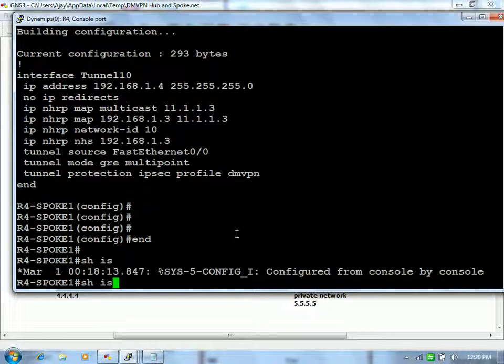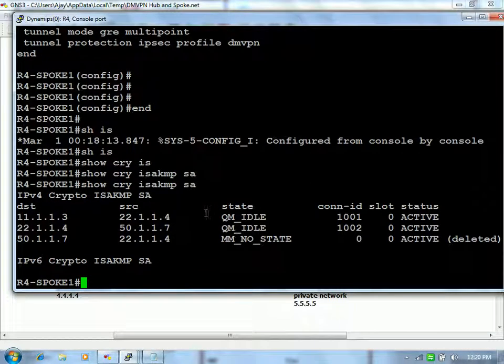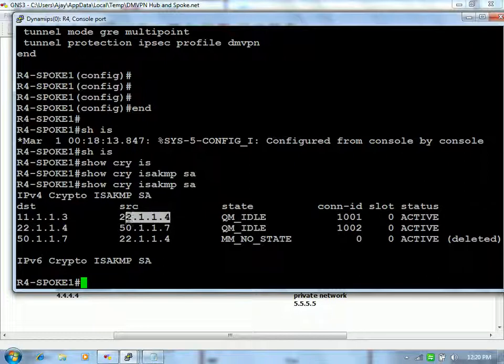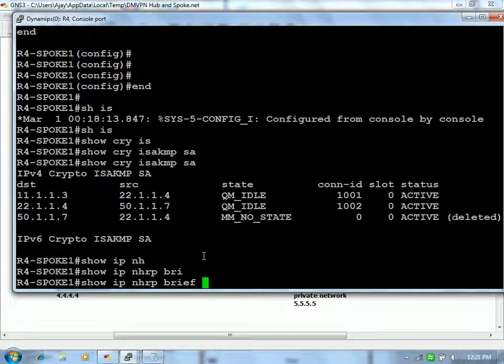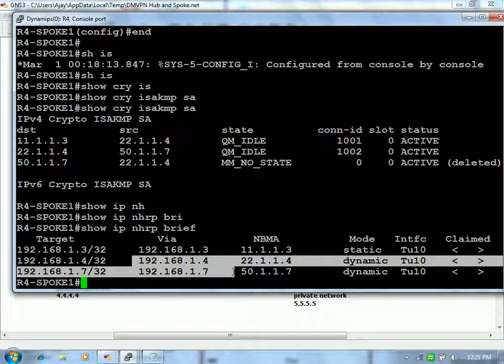Check the IPsec tunnel. So, show crypto ipsec sa. You are this one, right? You initiated this tunnel. Did we use any pinging with him? Then you might be having, so, show ip nhrp brief. The moment you have this resolution, he'll build the tunnel with whatever the result or whatever the map NHRP network you have, with whom he'll build the tunnel.